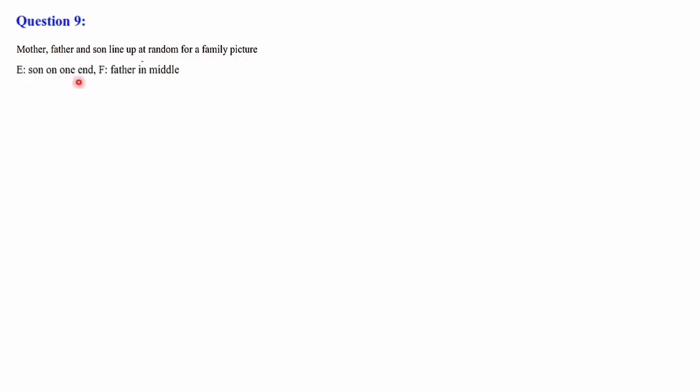Next we shall discuss question number 9. The question is: mother, father and son line up at random for a family picture. E: son on one end, F: father in the middle. So two events are given. Here M, F and S we can take. That is, let mother M, father F and son S line up for the family picture.